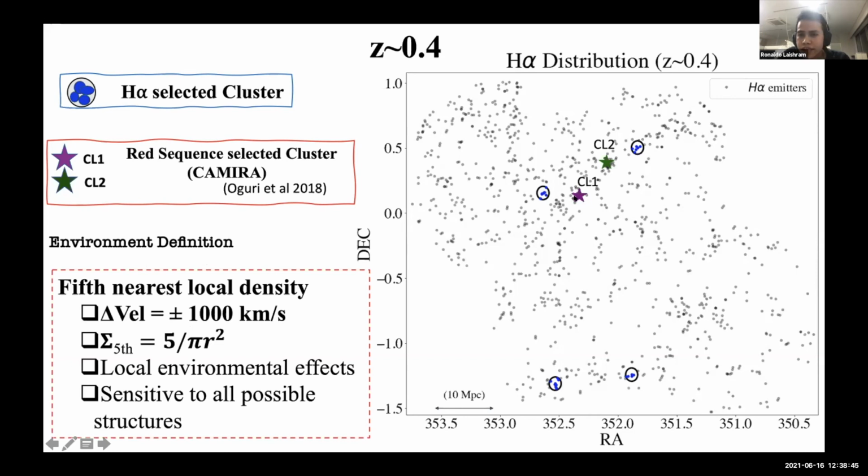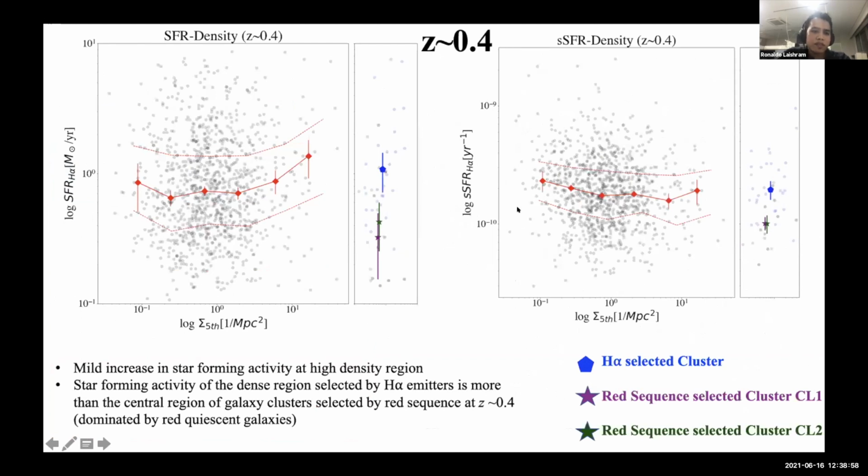We can see these two stars, which are from the red sequence selected clusters using the CAMIRA catalog from Oguri. And we try to study the star formation with the local density.